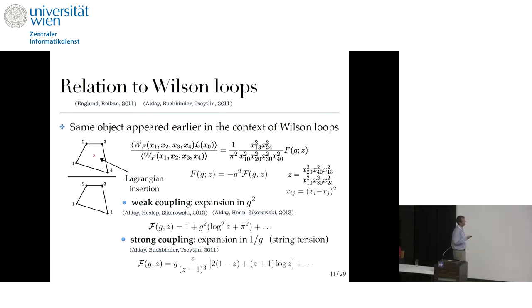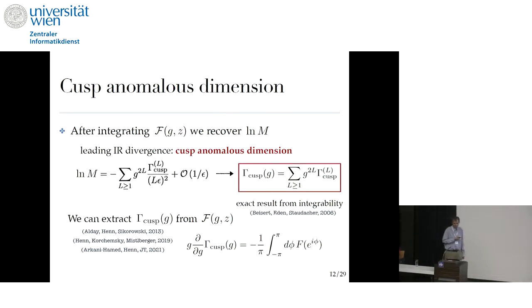At weak coupling, this function has been calculated from this Wilson loop side to several orders. It's an expansion in g square at weak 't Hooft coupling, and at strong coupling using AdS/CFT, it's an expansion in 1 over g, where the leading term goes like g at strong coupling, and then there is a subleading term which is constant, a sub-subleading term which is 1 over g, and so on. So we have this information about this function at both weak and strong coupling from different perspectives. Now, as I said, after we integrate this function, we would recover the logarithm of the amplitude, and that is divergent.